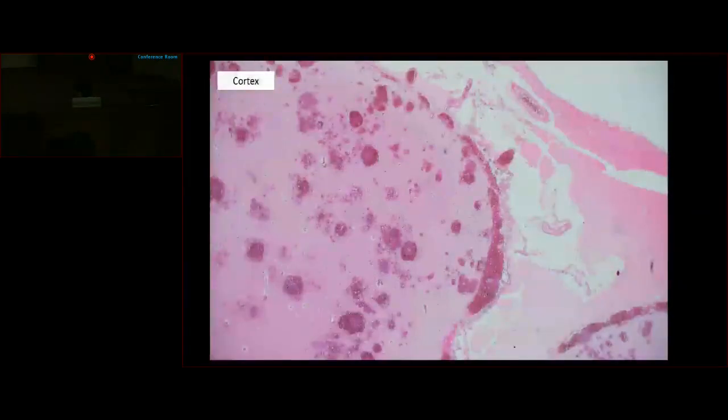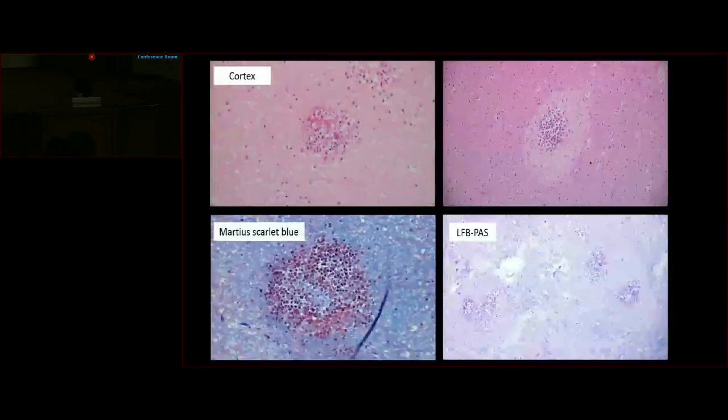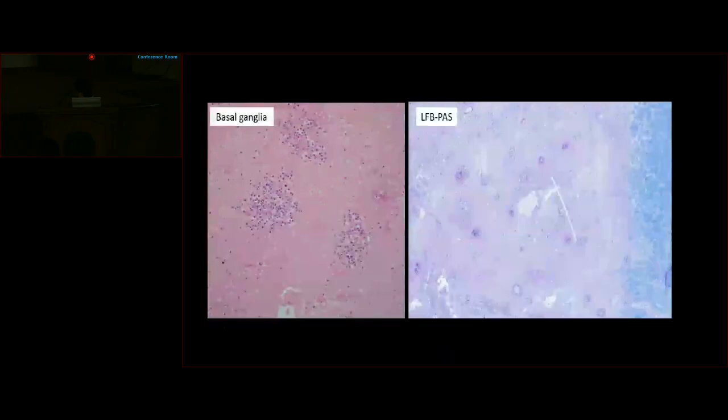So the subarachnoid hemorrhage is confirmed microscopically along with the presence of multiple perivascular hemorrhagic areas extending deep into the cerebral parenchyma. And at the junction of the gray matter and the white matter, we can see multiple foci of these perivascular leukemic infiltrates with surrounding pale areas. Now, at a higher view, we can see that these are admixed with fibrin, which can be appreciated on Masson's scarlet blue. And the surrounding pale areas are indicative of myelin loss, which can be better appreciated on the LFB-PAS stain.